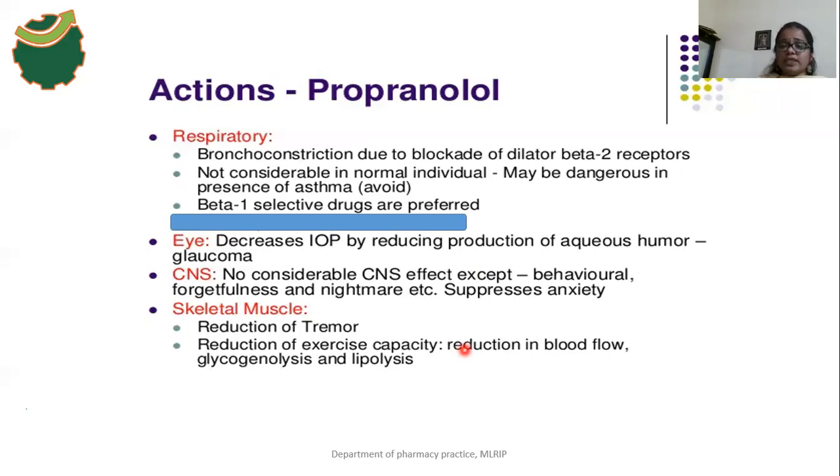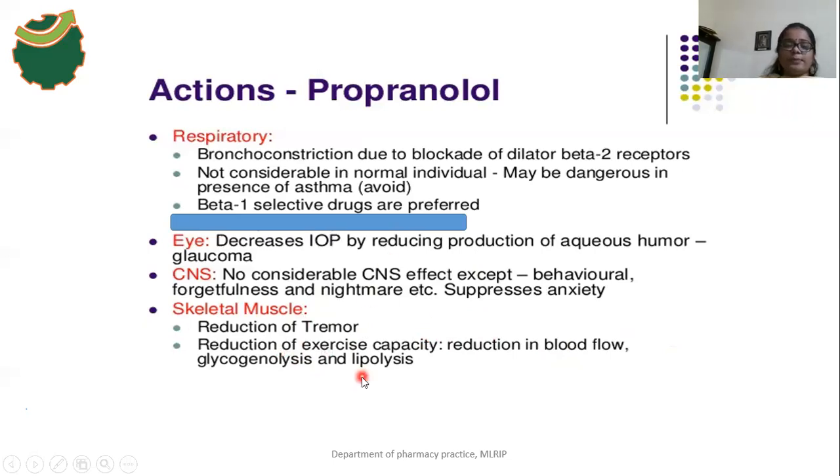And there is also an inhibition of the vasodilation effect. As a result, there is a reduction in the blood flow to the exercising muscles, so there is a reduction of the exercise capacity.